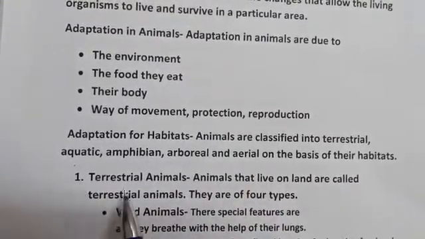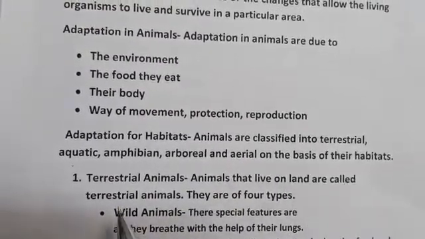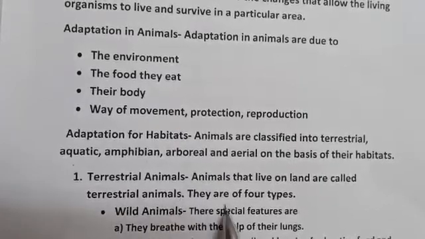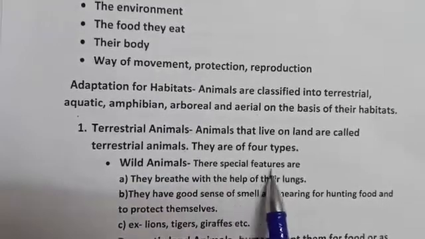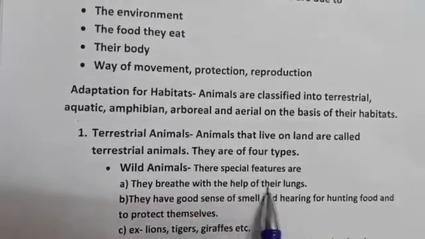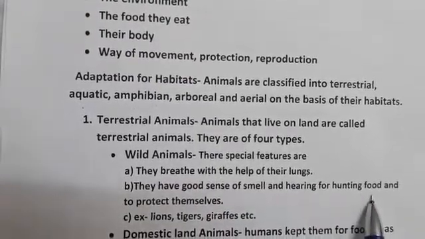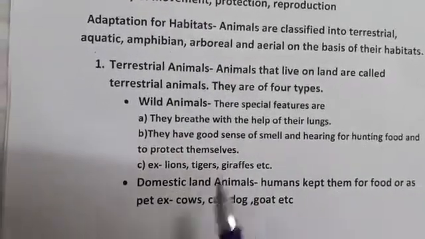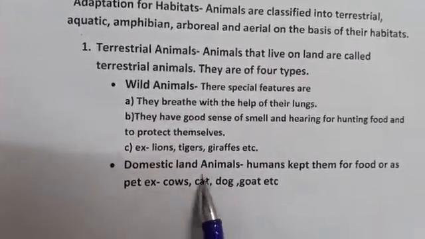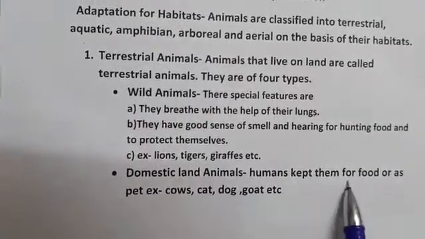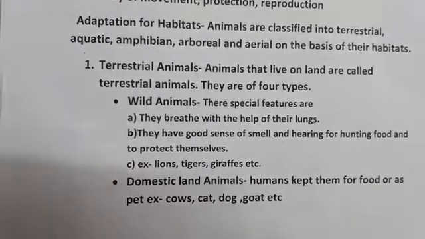The first one is terrestrial animals. Animals that live on land are called terrestrial animals. There are 4 types. The first one is wild animals. Their special features are that they breathe with the help of their lungs, and they have a good sense of smell and hearing for hunting food and to protect themselves. For example, lions, tigers, giraffes, etc. Second is domestic land animals. Humans keep them for food or as pets. Examples: cow, cat, dog, goat, etc.